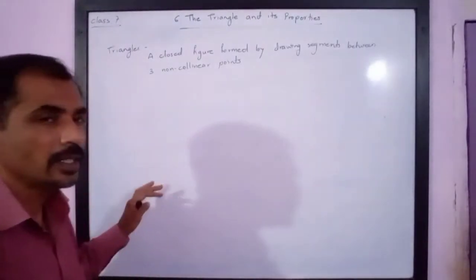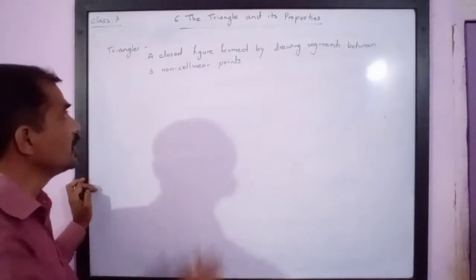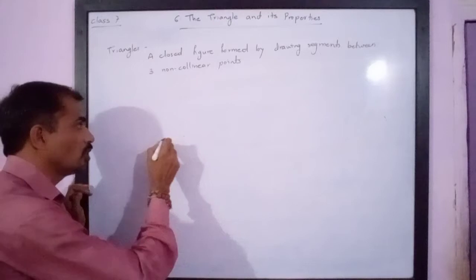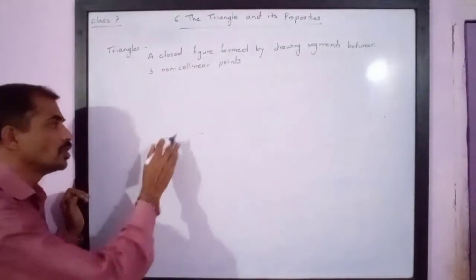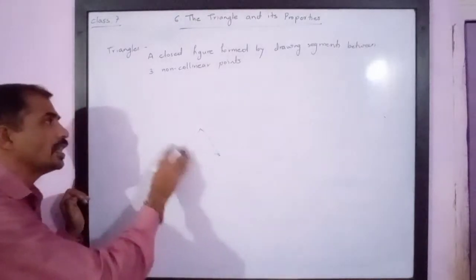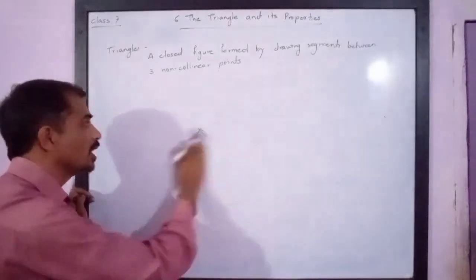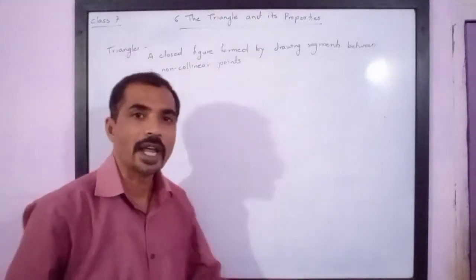We are studying triangles. Triangle is a closed figure formed by drawing segments between three non-collinear points. So if the points are collinear, we don't get the triangle. So points must be three non-collinear. They must not be in a single line. Then and then only by joining the segments between these non-collinear points we get geometrical figure that is called as triangle.